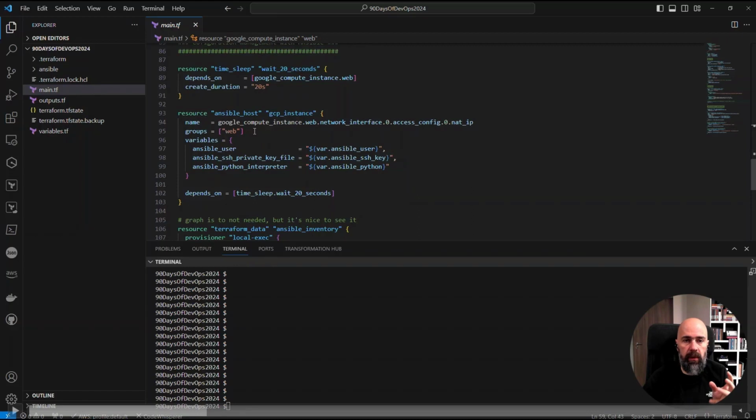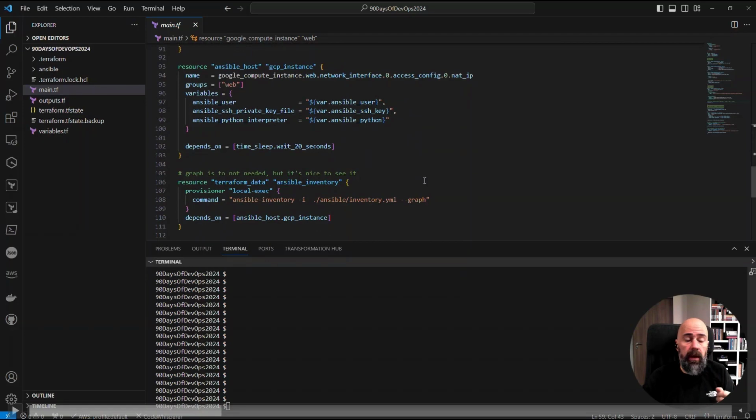It's some kind of metadata that we're using to let Ansible know that we can run a specific playbook against the specific hosts. And we also tell Ansible how to connect to that host. So we give it a user to use, the SSH key, the one that was injected via metadata, and also here we put the Python interpreter because I have multiple Python versions installed.